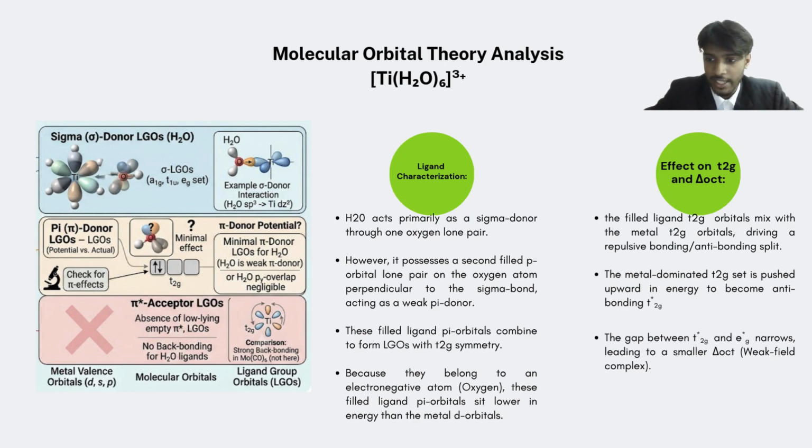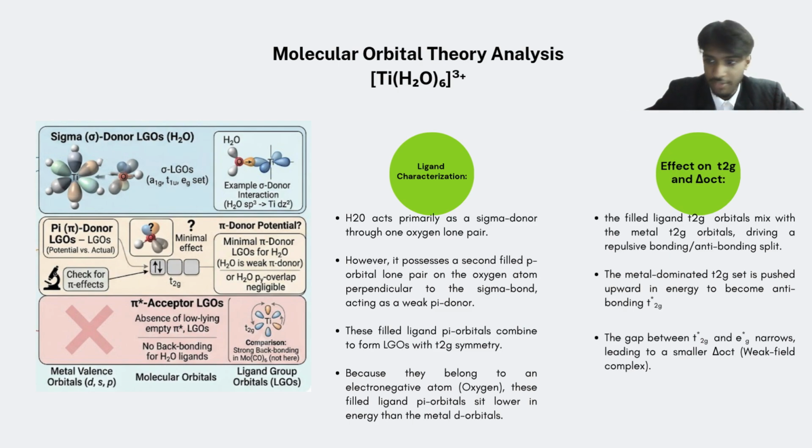Next, we will look at the ligand characterization to learn more about the secondary pi interaction with our water ligands. So H2O acts as a primary sigma donor through one oxygen lone pair. However, it possesses a second filled p orbital lone pair on the oxygen atom, perpendicular to the sigma bond, acting as a weak pi donor. These filled ligand pi orbitals combine to form LGOs with t2g symmetry. Because they belong to an electronegative atom, these filled ligand pi orbitals sit lower in energy than the metal d orbitals.